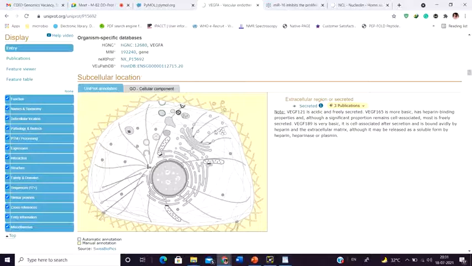So, if the protein is intracellular, then it may bind. It may be a DNA binding protein, or it is extracellularly secreted. Not all intracellular proteins are DNA binding, because to bind to DNA, you have to be inside the nucleus. Not all proteins are DNA binding proteins. Some of the proteins are DNA binding proteins. Some of the proteins are not.